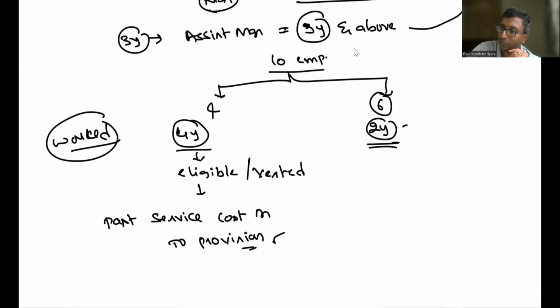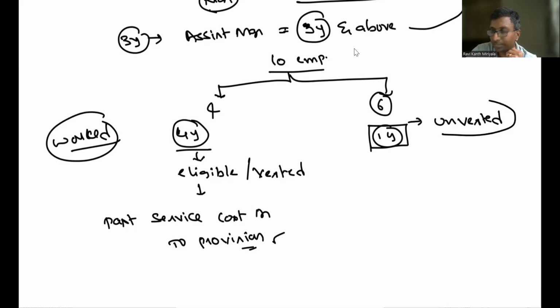So for example, instead of 2 years, I'll just make a small change. Say these 6 guys have completed only 1 year of service, not more than that. Not a problem. But now you are in which year? You are in the second year. So is it vested? No, it is not vested. It is unvested. Not yet vested.